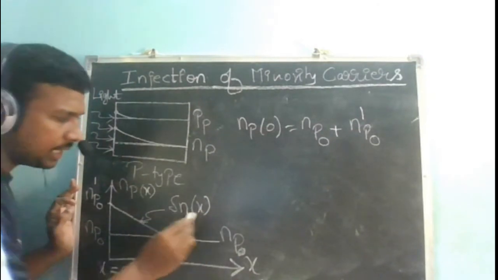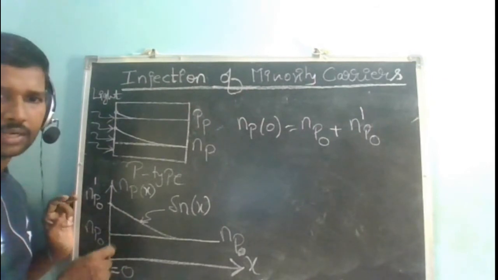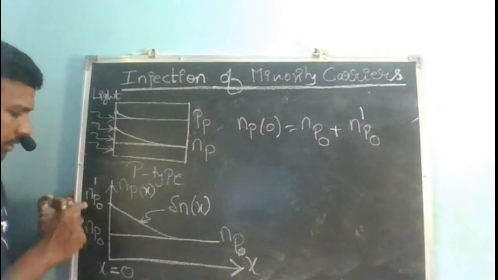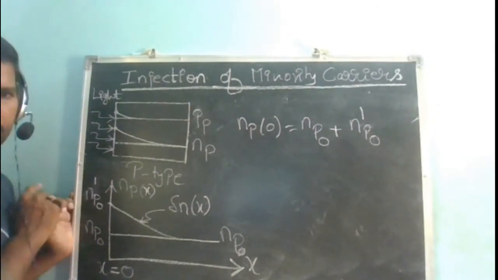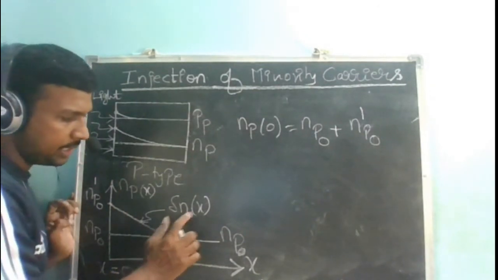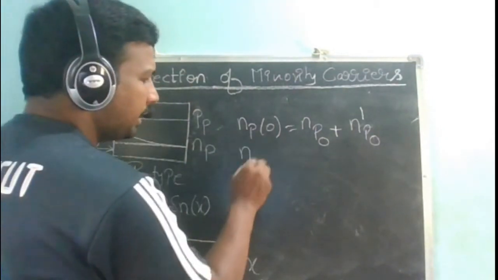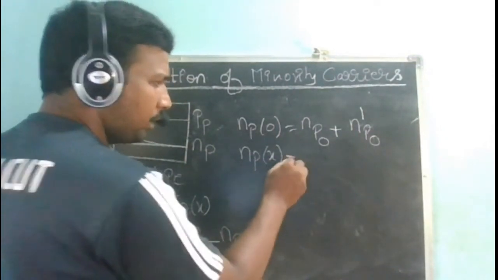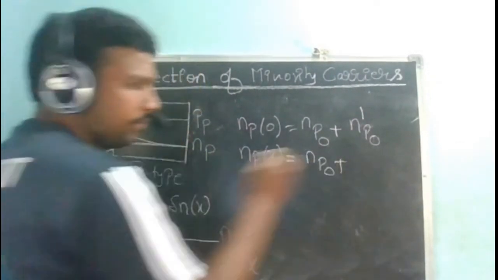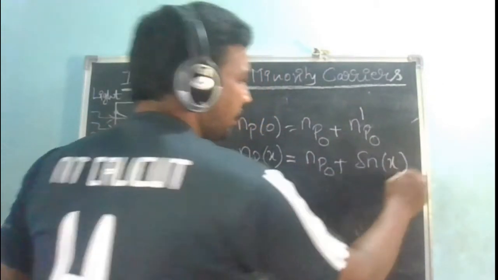So what is delta n of x representing? Excess minority carrier concentration, those are electrons in p-type, as a function of x. Exactly at x equal to 0, it is straight away np naught prime only, some number, and that number is decaying as a function of x. That function I am representing as delta n of x. So I can write np of x as np naught, the thermal equilibrium value, plus carriers varying as a function of x, delta n of x.